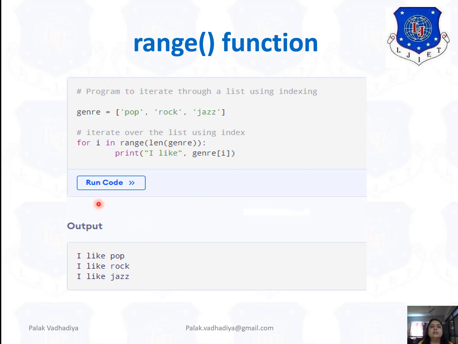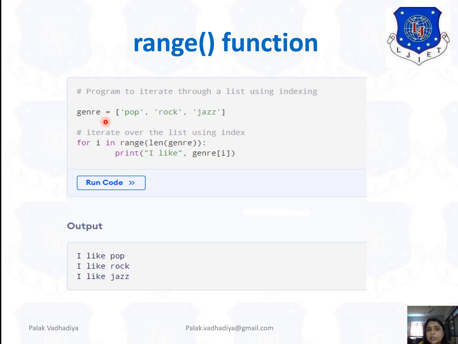Now here, see the small code using the range function. Here I just take one variable, genre. Some strings are given: pop, rock and jazz. Here it will take each value one by one. That is, i in range of the length of this list.